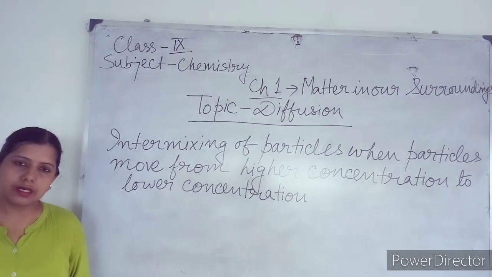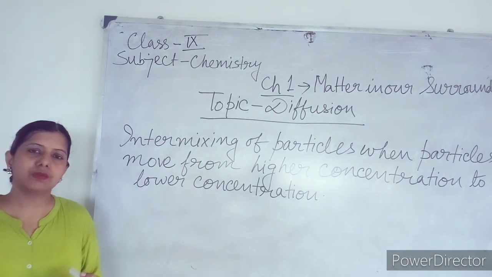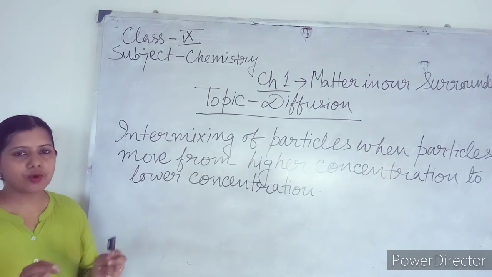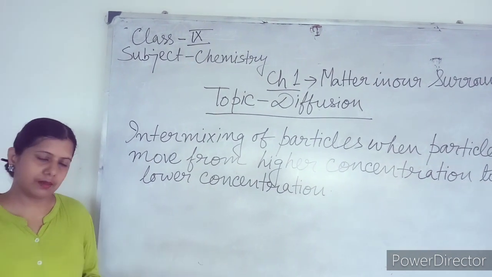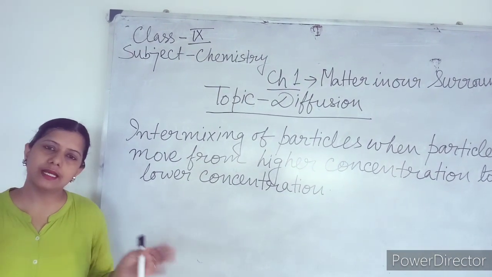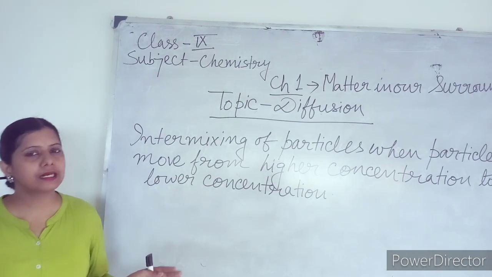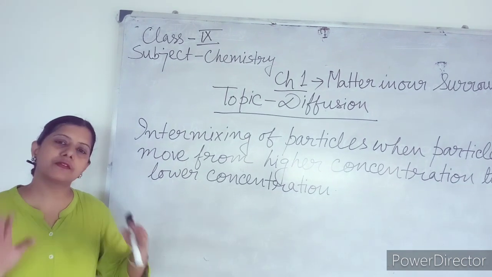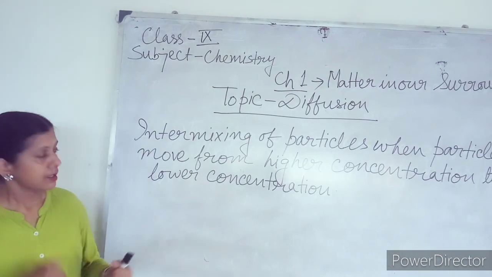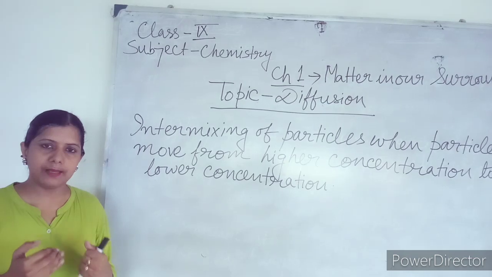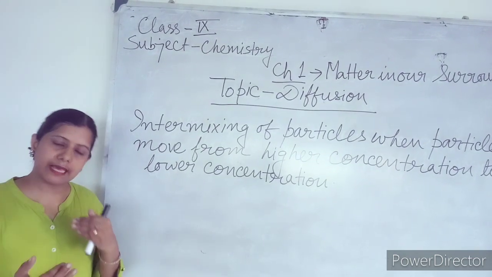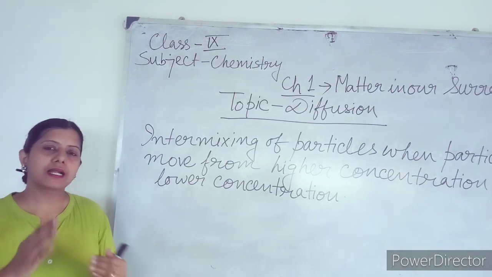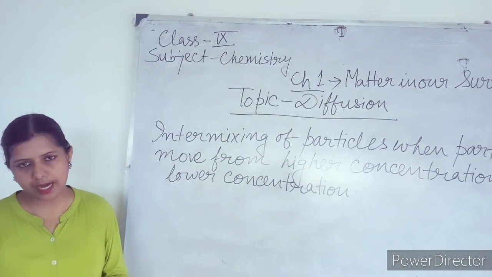Diffusion can occur in the same state, that means two substances in solid state made up of different kinds of particles, two liquids made up of different kinds of particles, or two gaseous substances made up of different kinds of particles. So intermixing can be among the particles of the same state of matter, or among different states of matter.